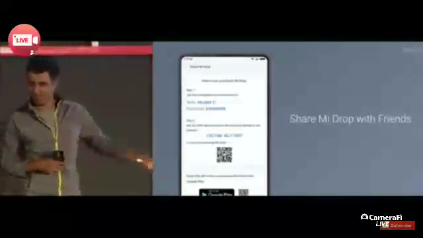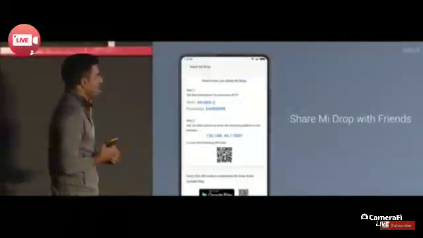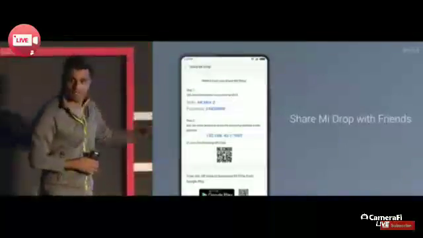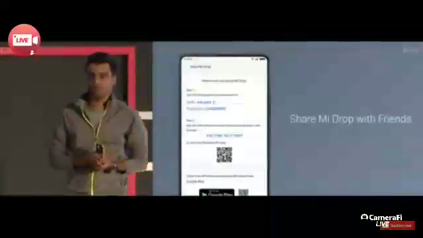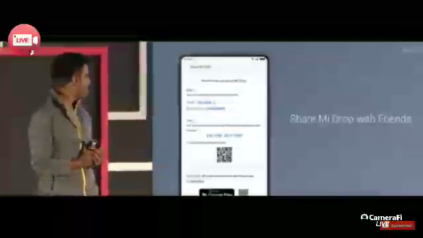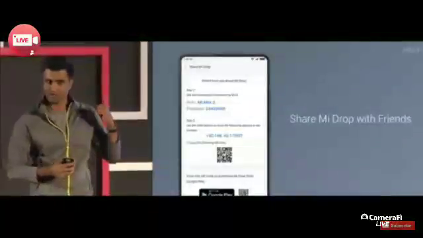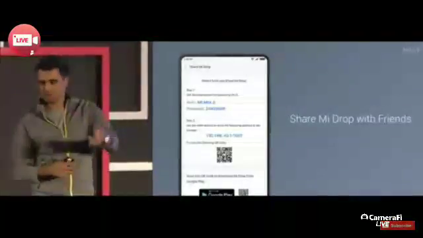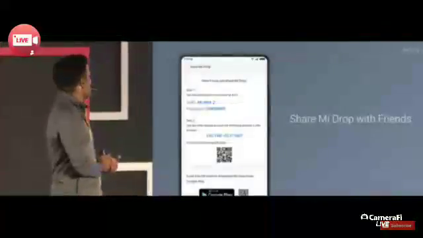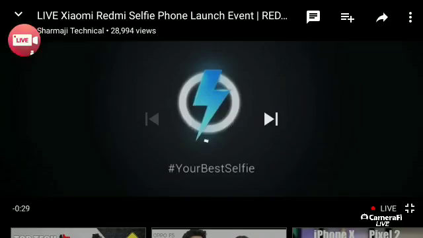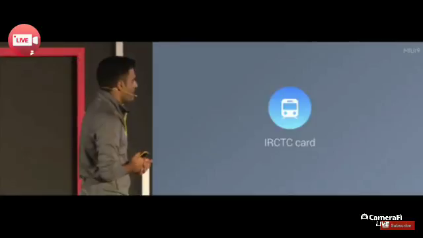Either they can scan the QR code and download it from Play, but if you don't have the internet, they can just follow these steps and get the app directly from your phone and install it that way. Actually, this is pretty cool. It turns your phone into a local web server and then hosts the app so you can share it easily. It's launching today in MIUI 9.